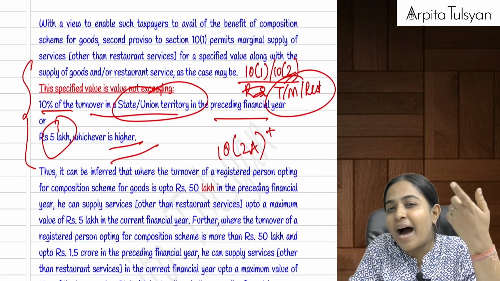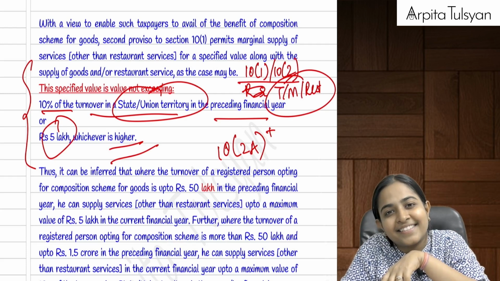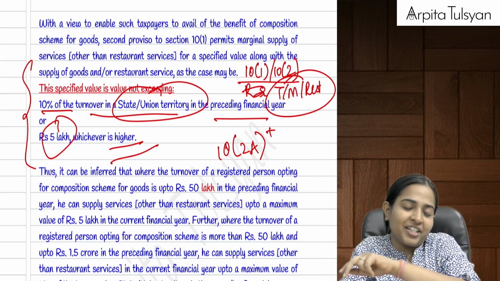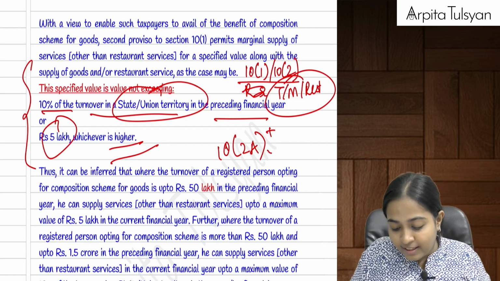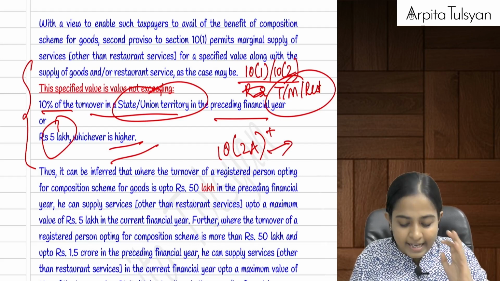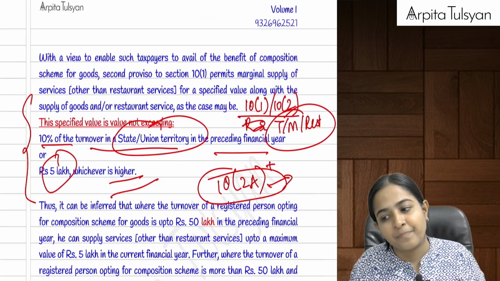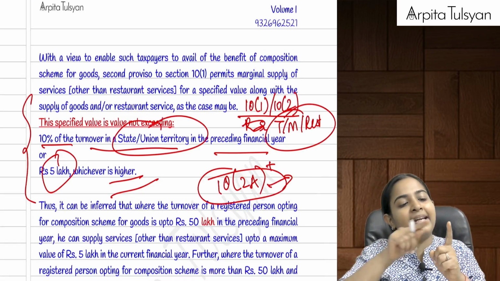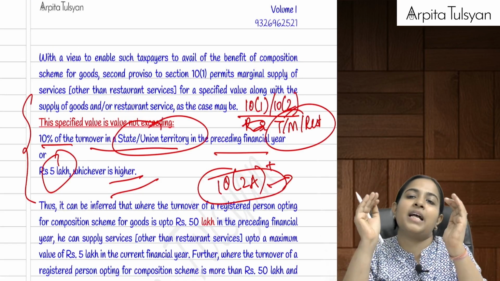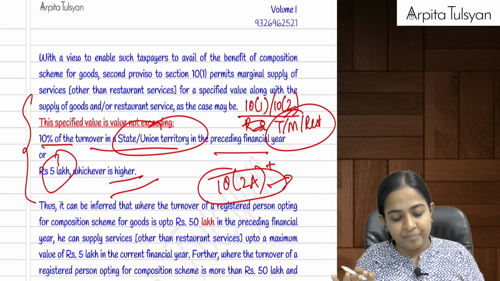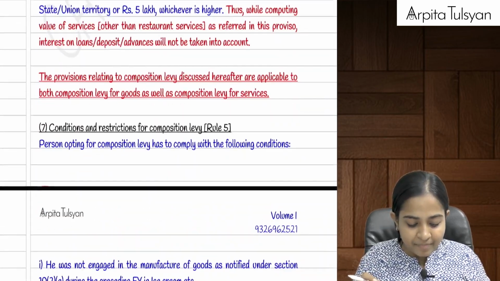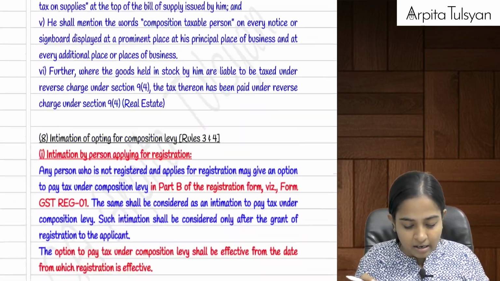Then in that case, can you marginally provide some goods? Ulta. Okay, can you marginally provide some goods? The answer is yes, but for that there is no limit prescribed. Okay, till now there is no limit prescribed for that. That's why it is not mentioned here. But 10.1 and 10.2 people can do some marginal supply of services, but up to a particular limit. Are you clear till here, everyone? Yes, examples etc. are given here.